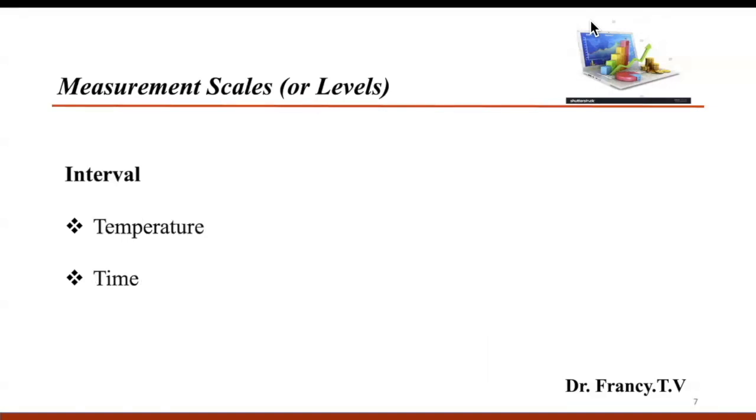Temperature and time are typical examples of interval scales. For instance, when we say temperature is 0 degrees Celsius, it represents a relative position. And 0 degree Fahrenheit is another relative position only. They do not indicate the absence of temperature. The same is applicable to time. In this case, interval between two numbers is meaningful.